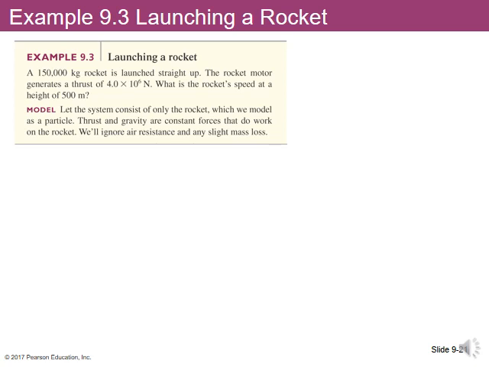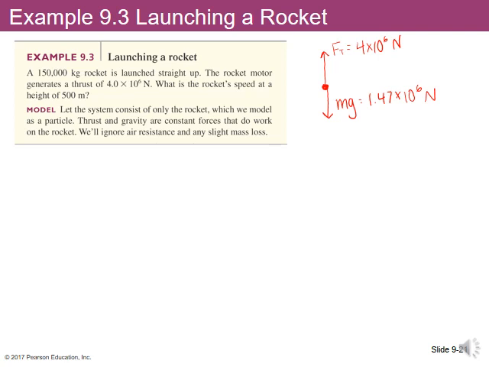Let's look at another question. Once again, we'll start with a free body diagram. This one's a little simpler because we only have 2 forces. So we have the thrust force acting up, which we are told is 4 times 10 to the 6 newtons. And we have the weight acting down, which will be m times g, which we can calculate is 1.47 times 10 to the 6 newtons.